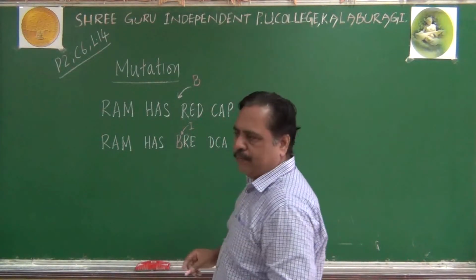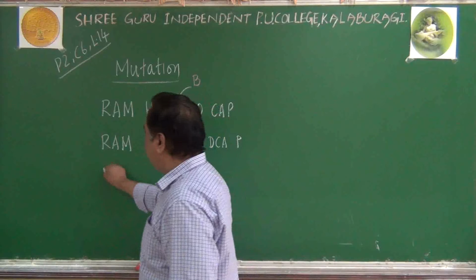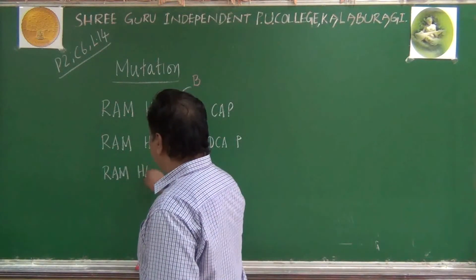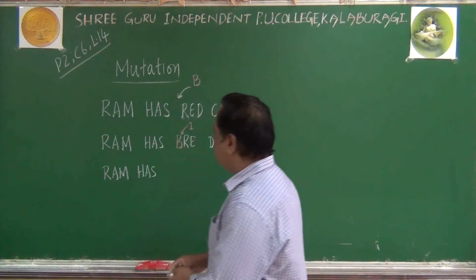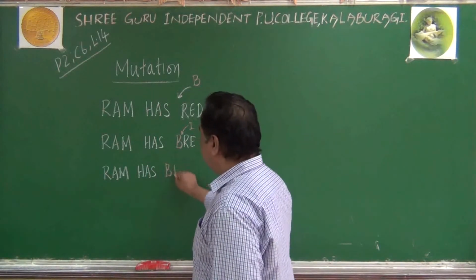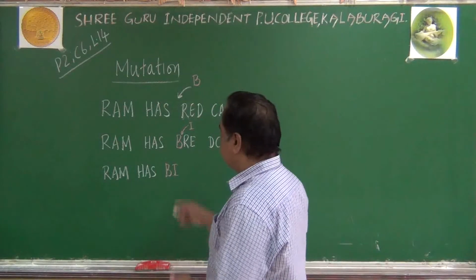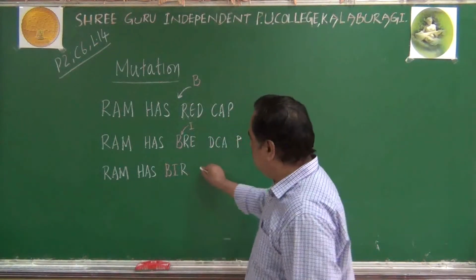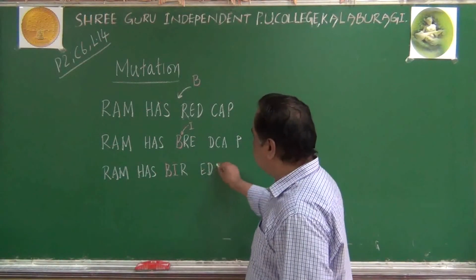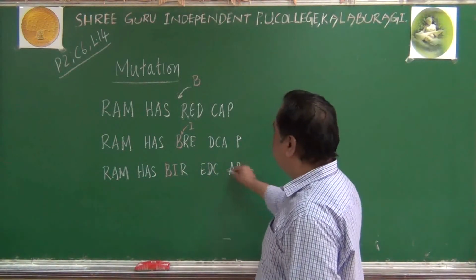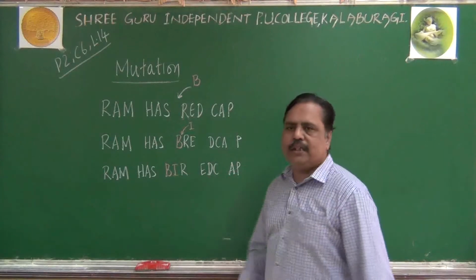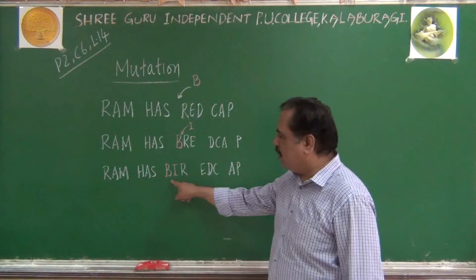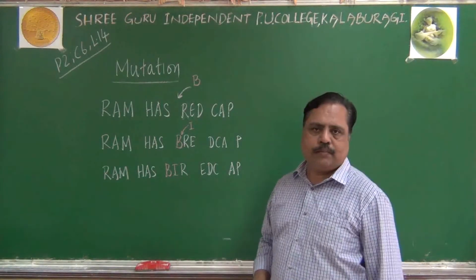How will the sentence change? The first words will not change, but in the third word I will be getting two letters like this: B, I, R will be as it is there. Then EDC it will become, AP it will become. Like this there will be a change, with another insertion I am making. So that will create a change in this sentence.